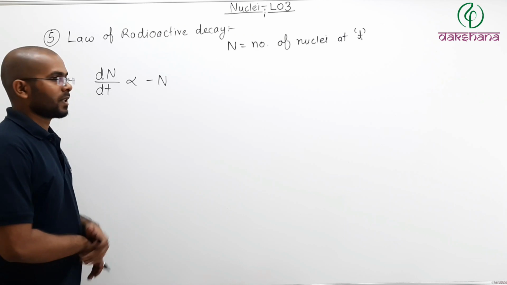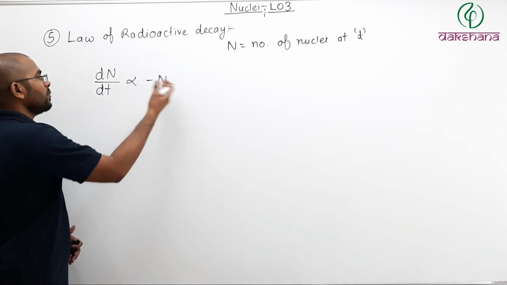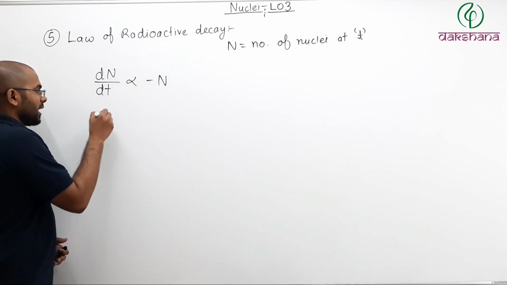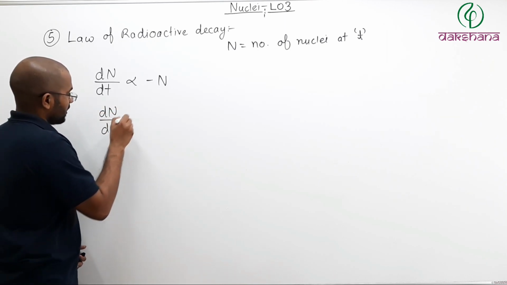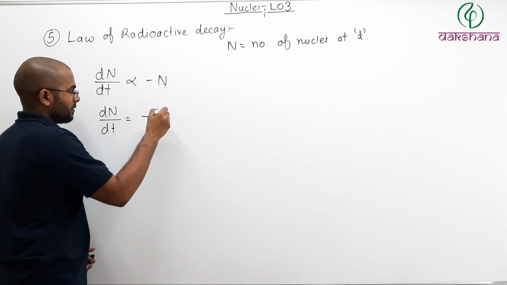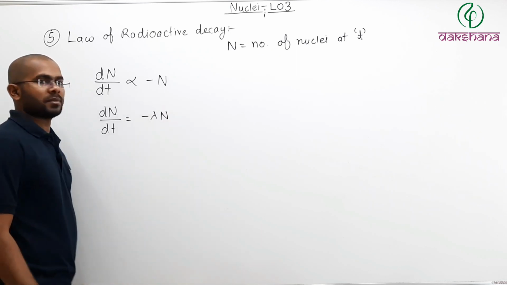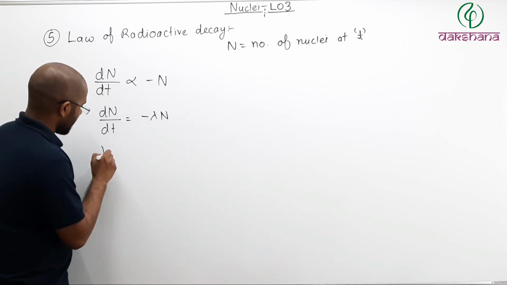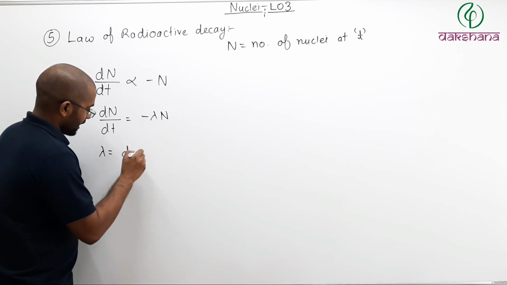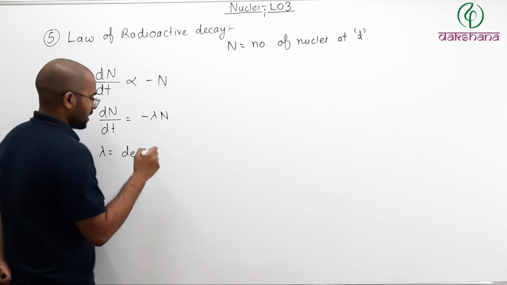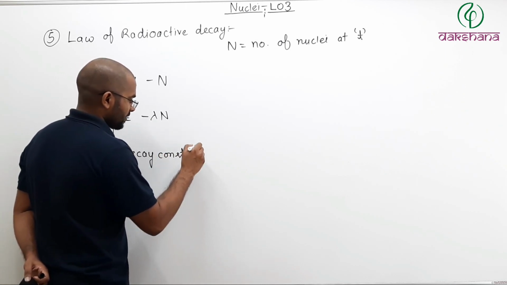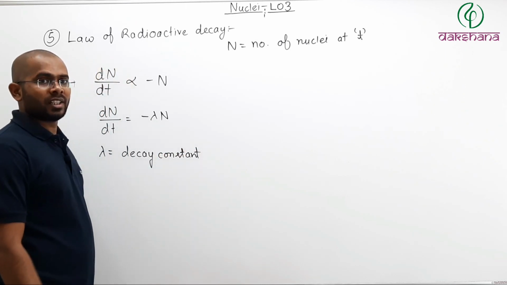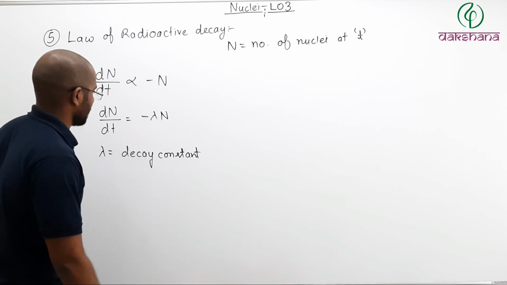So in order to remove the proportionality sign, I can write dN by dt equals minus lambda times N, where lambda is the decay constant. In some books it is also written as disintegration constant, but decay constant is fine.